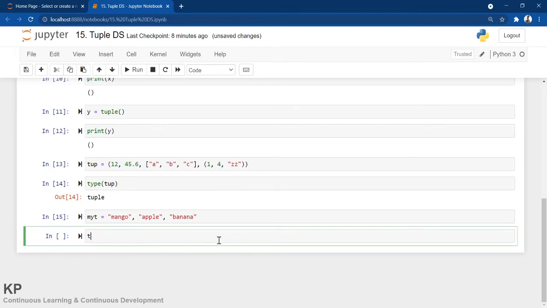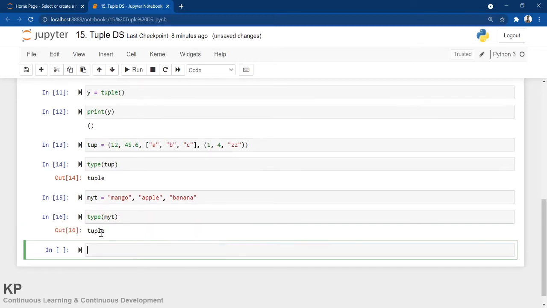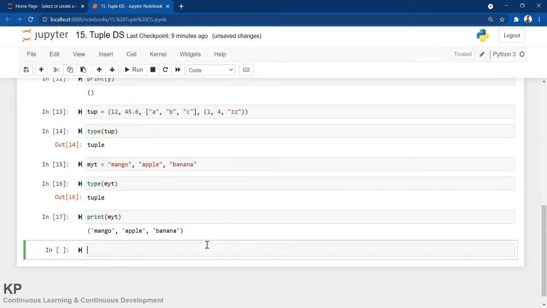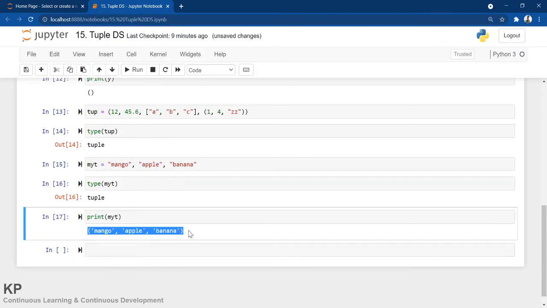Now if I check type of myt, this is a variable, and you can see here this is a tuple. And if I just print myt, you can see it's in the tuple format.